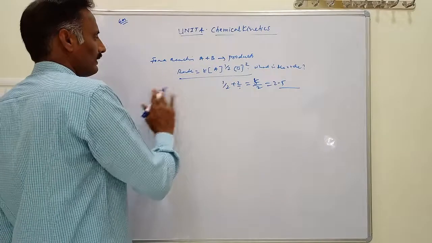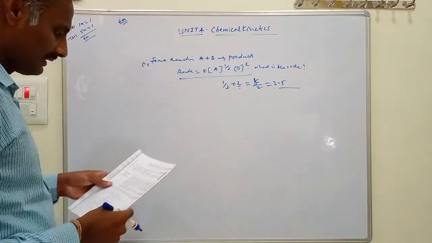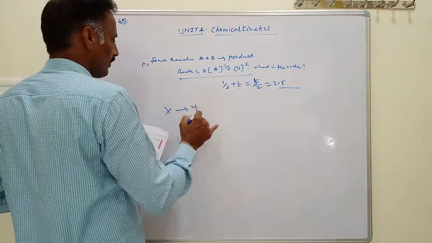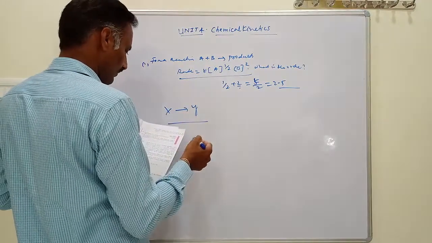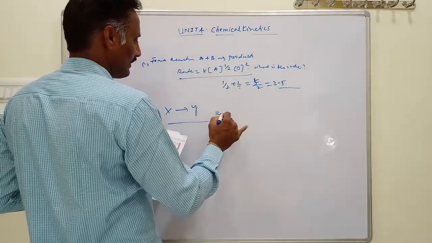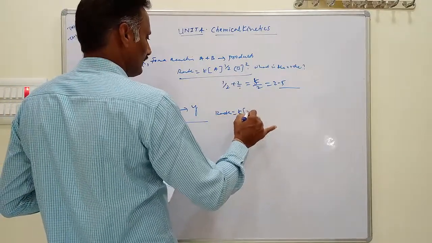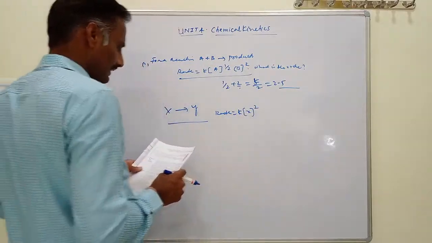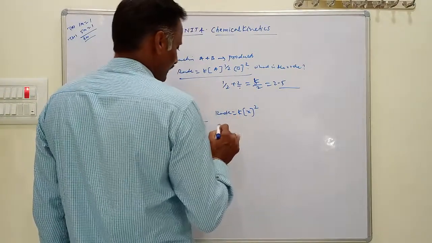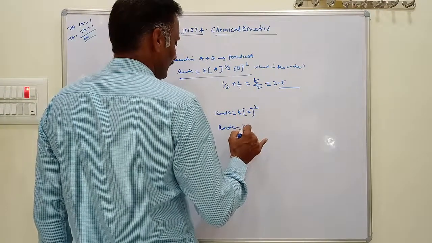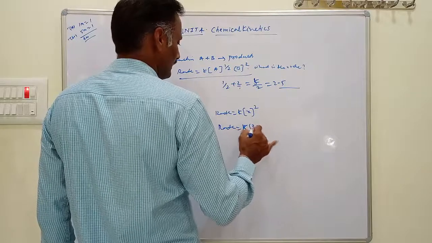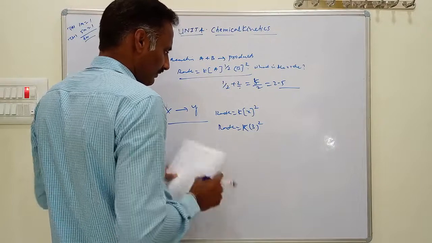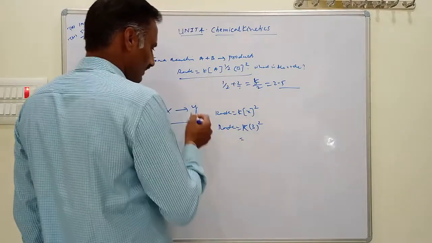This is one. And the second one: the conversion of molecules X to Y follows second order. That is, rate equal to K into X squared. This is called second order kinetics. If the concentration of X is increased to 3 times, then how will it affect the rate of formation of Y? How many times does the rate increase for the formation of Y?